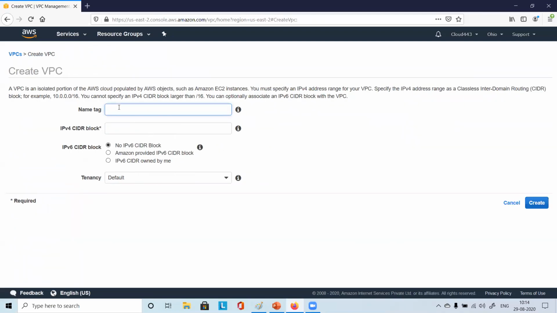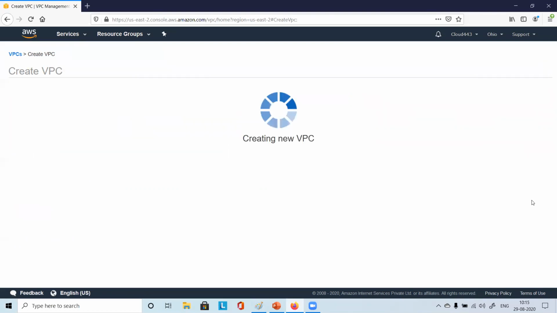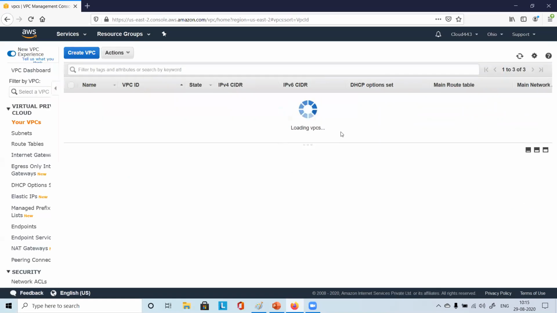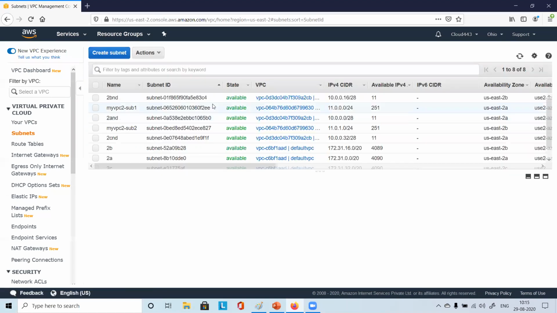Create VPC. My VPC3. What do you want to give? 12.0.0.0/16. Tenancy, I'll leave it to default. Right. My VPC3, 12.0.0.0/16. I say create. VPC created. Right. Then go to subnet.